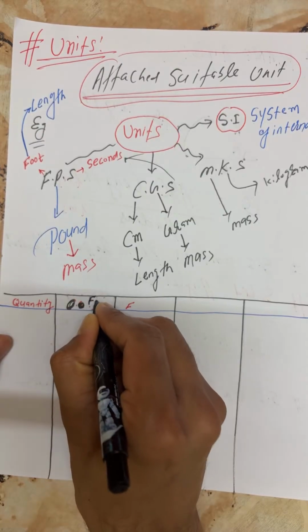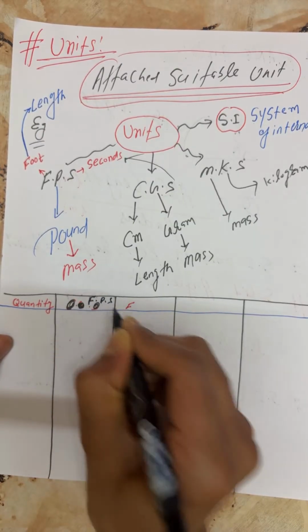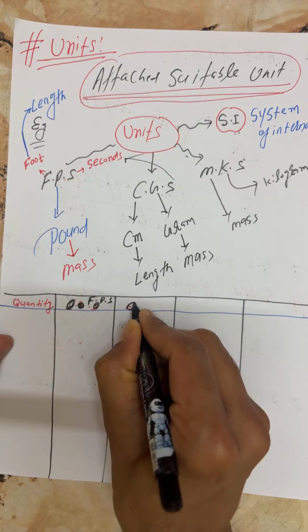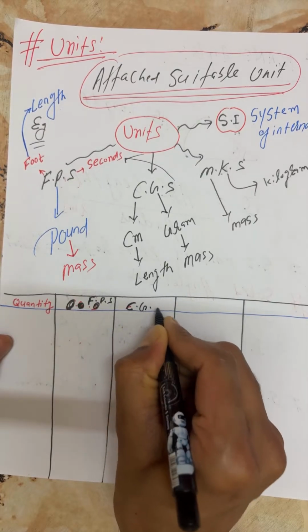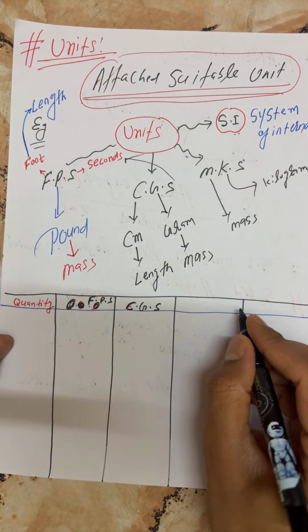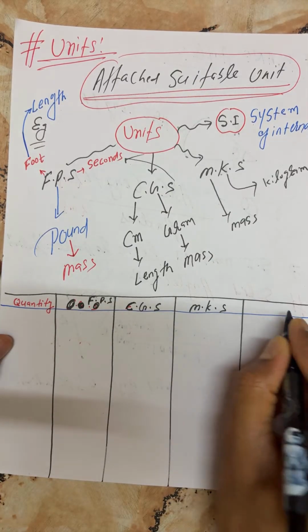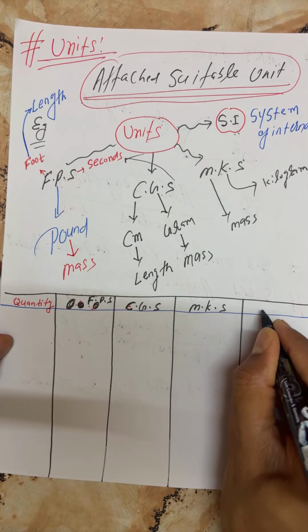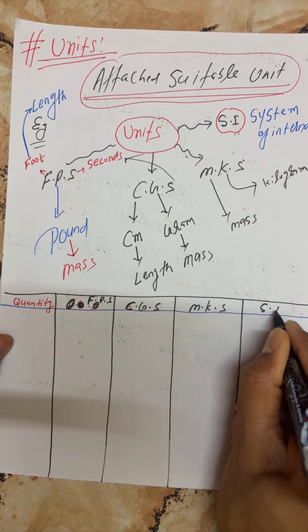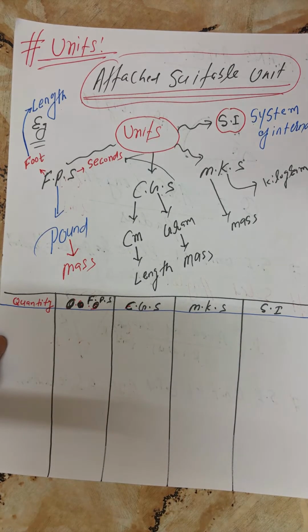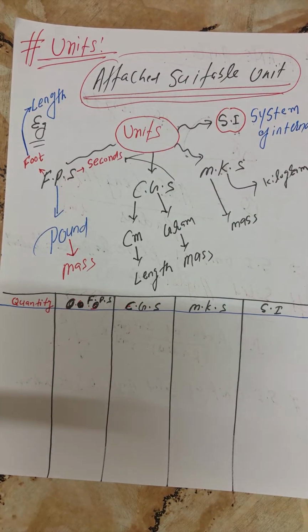This is what, beta ji? FPS. Next, my dear, CGS. Then, beta ji, MKS. And last, my kids, that is the System International. That is what, my kids? System International. Right? Okay.